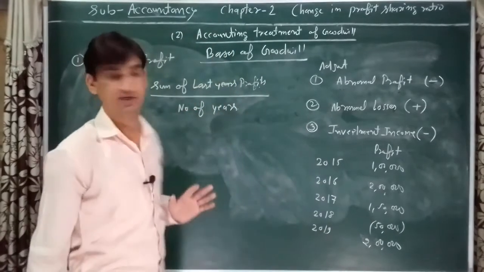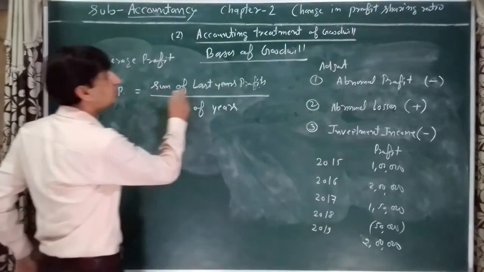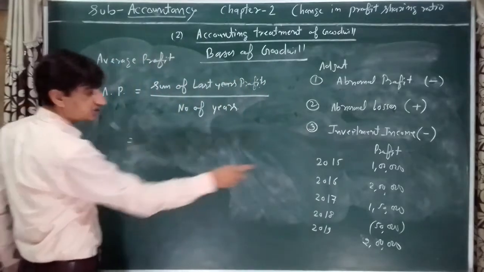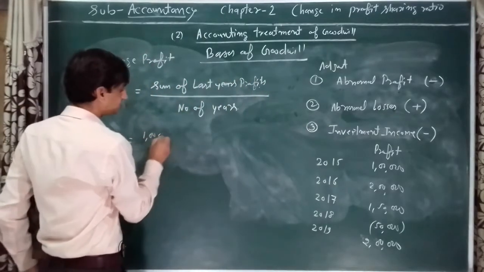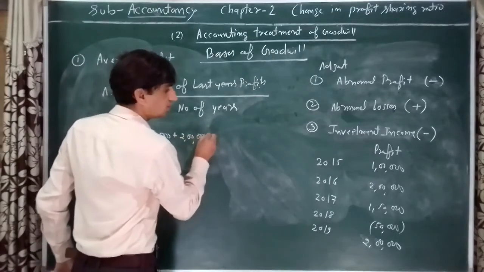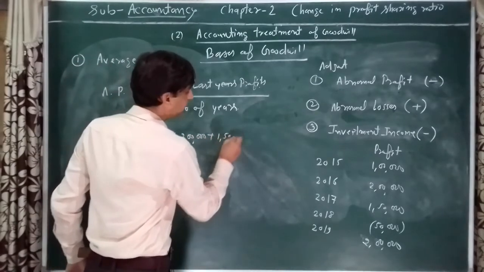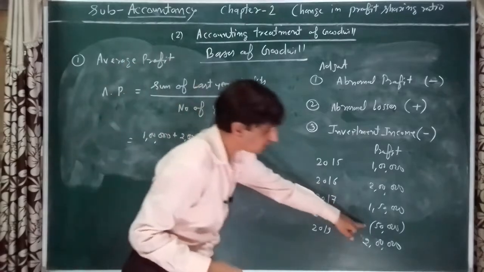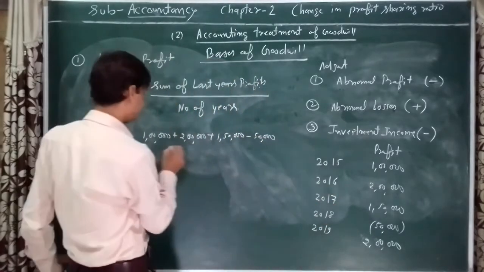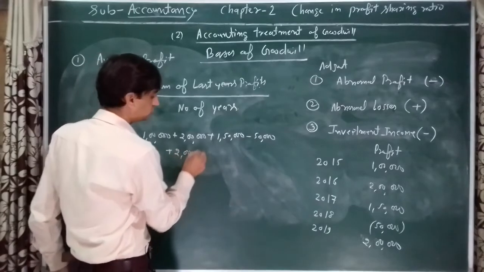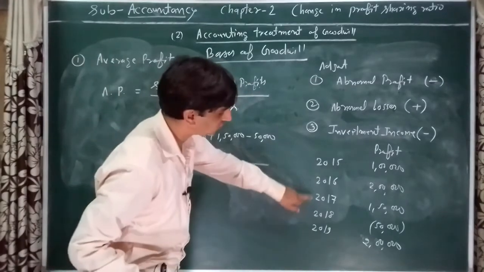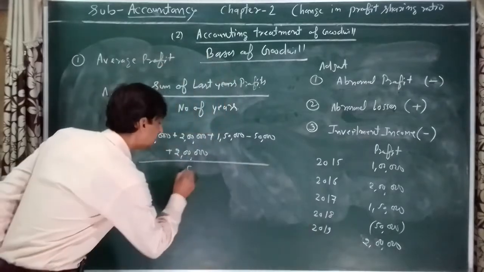Calculate average profit. So here, as per the formula, sum of last years' profit. So last years' profit, 1 lakh plus 2 lakh plus 1 lakh 50,000. Loss amount will be deducted, minus 50,000 plus 2 lakh, divided by number of years, 1, 2, 3, 4, 5. It will be divided by 5.